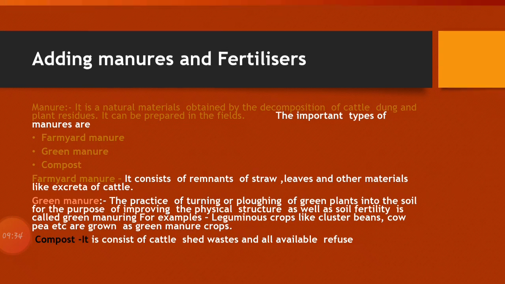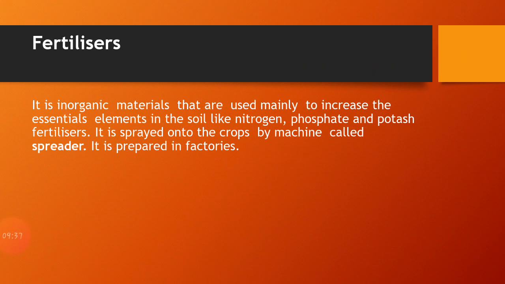Now the next one is fertilizer. What is fertilizer? Fertilizer is an inorganic material used mainly to increase essential elements in the soil, like nitrogen, phosphate and potash. How is it spread onto the crops? It is spread onto the crops using a machine commonly known as a spreader. And this is the fertilizer which is prepared in factories.